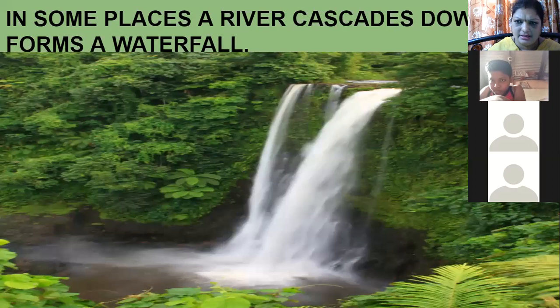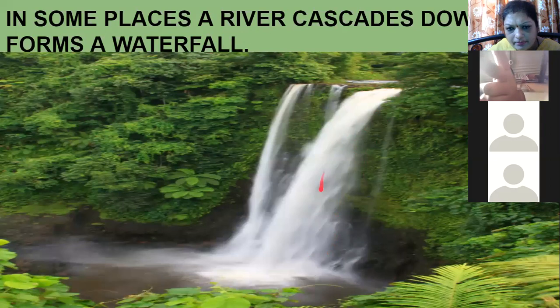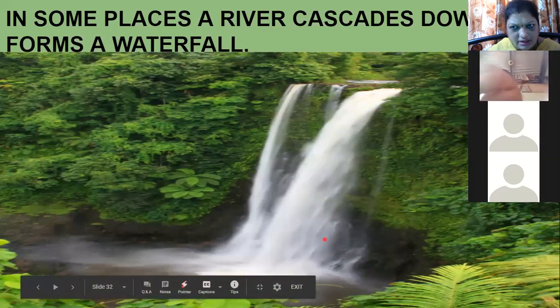In some places, this river is flowing on the surface. Now in some places, the river water cascades down. It slips down or falls down from the top. When the river water falls from the top, that river water is known as a waterfall.